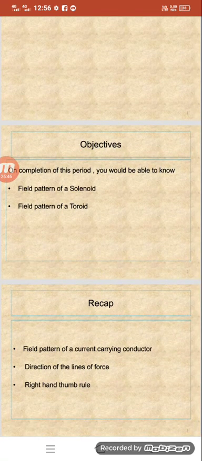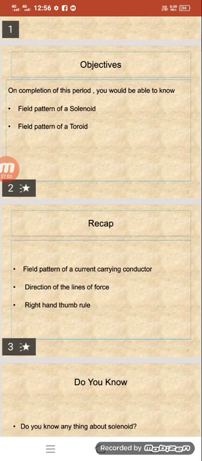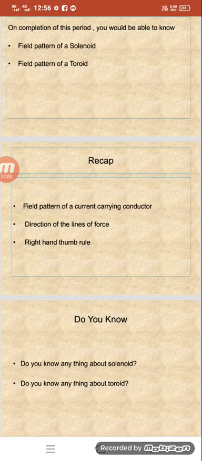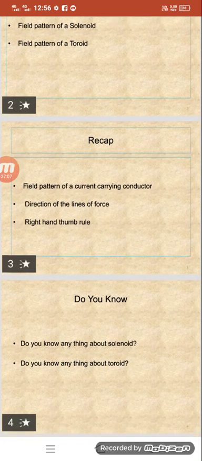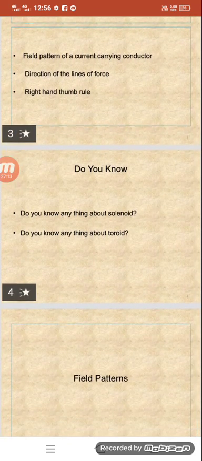Before going into this discussion, we are going to recap the previous topic, that is, field patterns of a current carrying conductor. Current carrying conductors have two types: one carrying current downward and the other carrying current upward. We discussed the right hand thumb rule, which is mainly used to find out the direction of the magnetic field around a magnet or around a conductor.